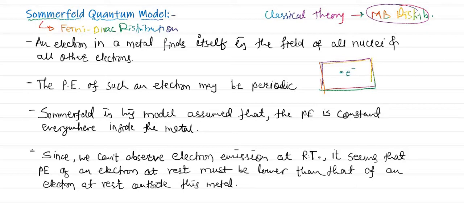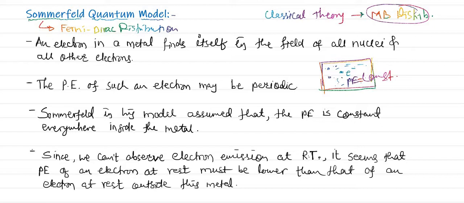This electron is in the field of several nuclei which are positively charged, and other electrons which are negatively charged. So the potential energy of such an electron may be periodic, because a number of electrons and nuclei surround the particular electron. But Sommerfeld in his model assumed that the potential energy is constant everywhere inside the metal. According to Sommerfeld, the potential energy is constant everywhere within the metal.